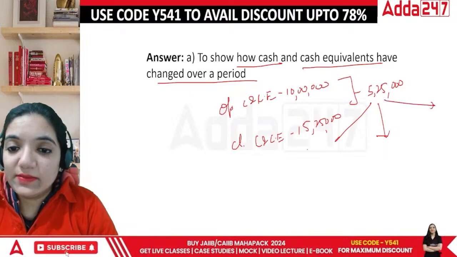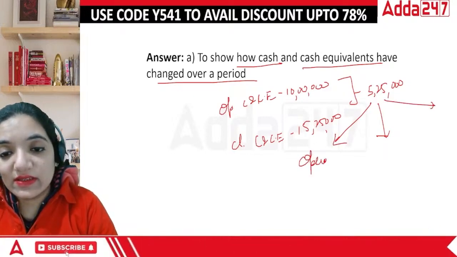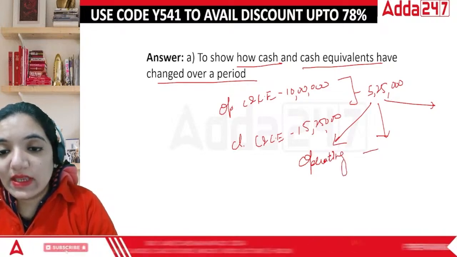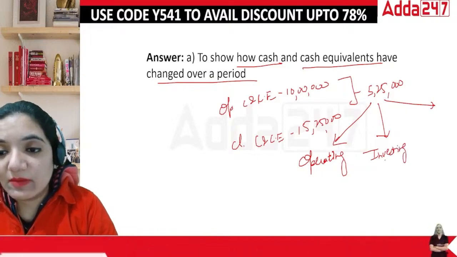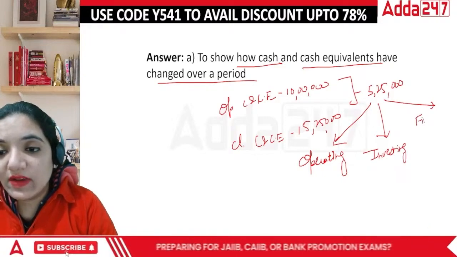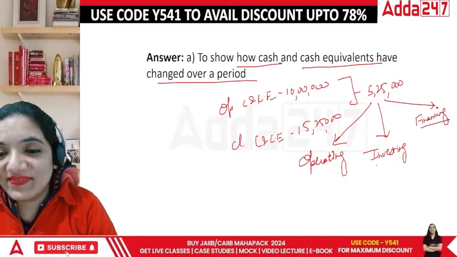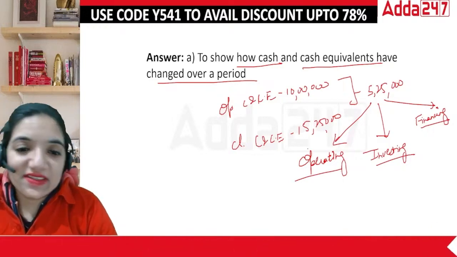It can be because of operating activities. It can be because of investing. It can be because of financing. Operating, investing, or financing. Any of these things can happen.